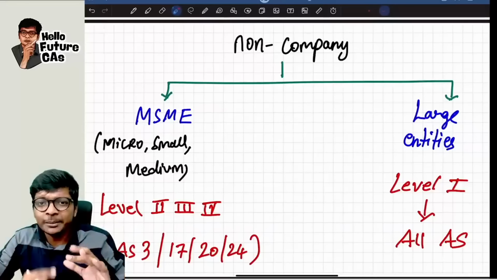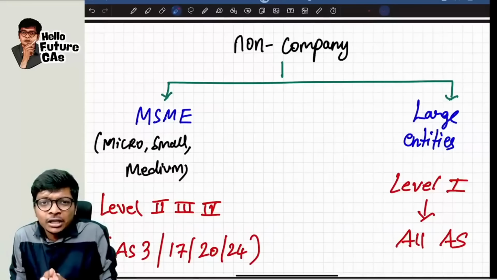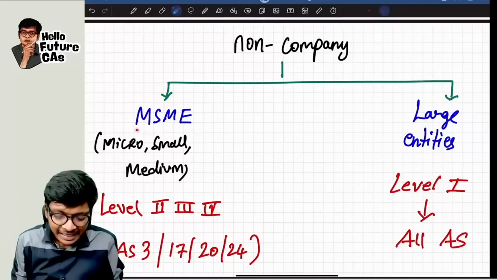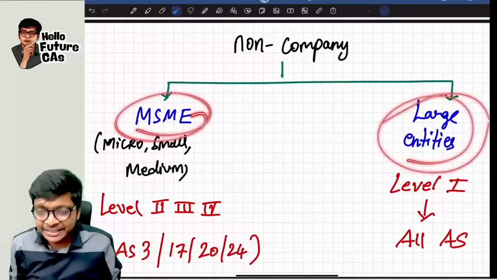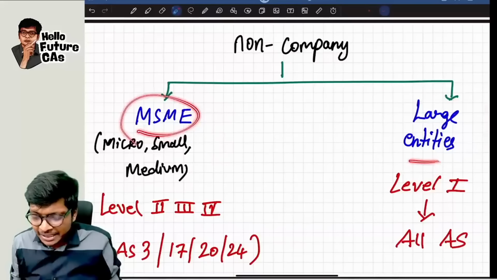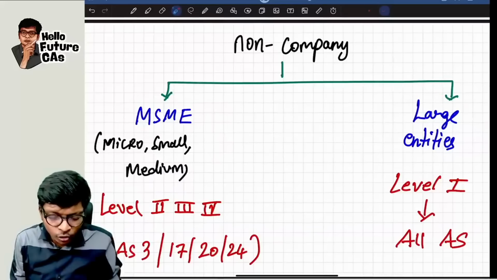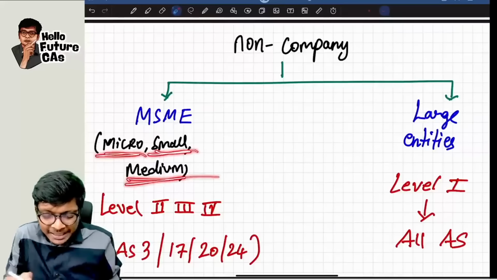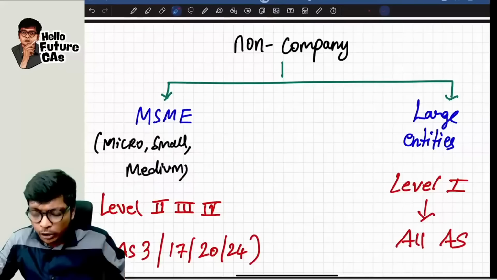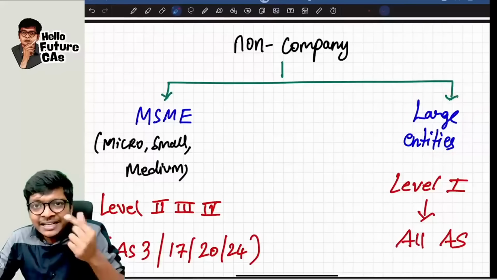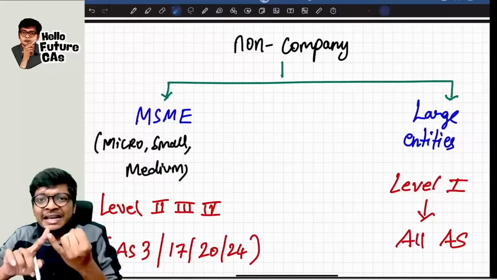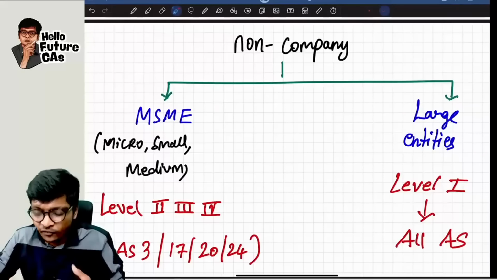So in this amendment, they are classifying these non-companies into two types: MSME and large entities. I will again repeat: MSME and large entities. MSME is nothing but the same meaning that we know: micro, small and medium enterprises. Now for large entities, earlier we had names called level 1, level 2, level 3, level 4.